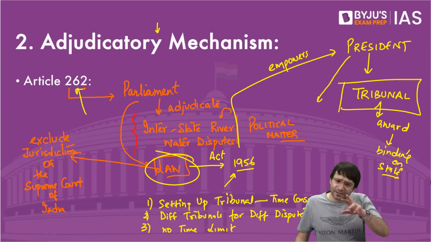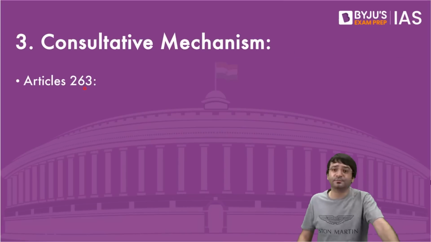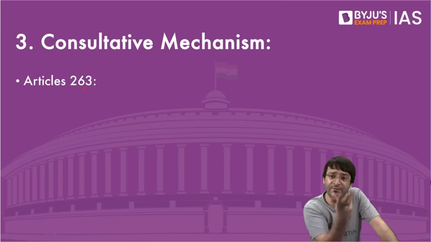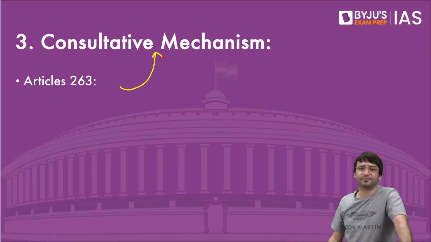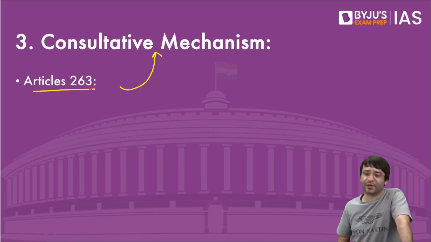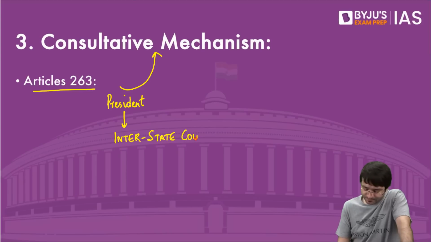But that is on river water disputes. What if there is another dispute? Dispute on any other matter other than river water dispute? For that, there is a consultative mechanism. What is that consultative mechanism? Under Article 263, the President may set up something known as Interstate Council.